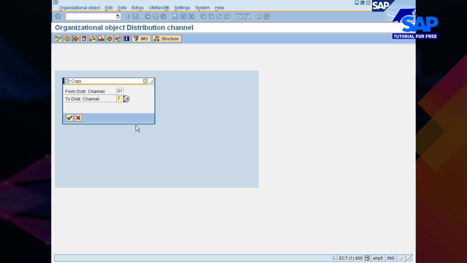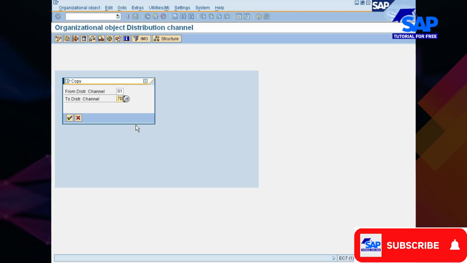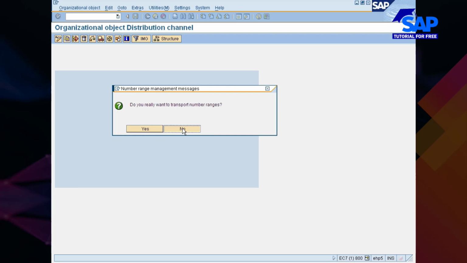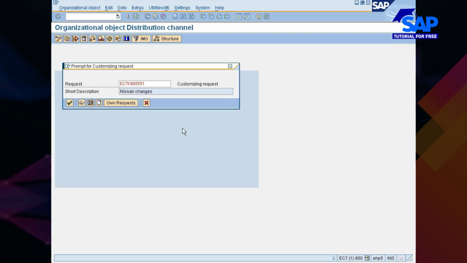Okay, I would go with 7C, meaning distribution channel for... 7D. Let me put it as 7D. Okay, distribution channel for Nissan. I don't want the number range. Save it.